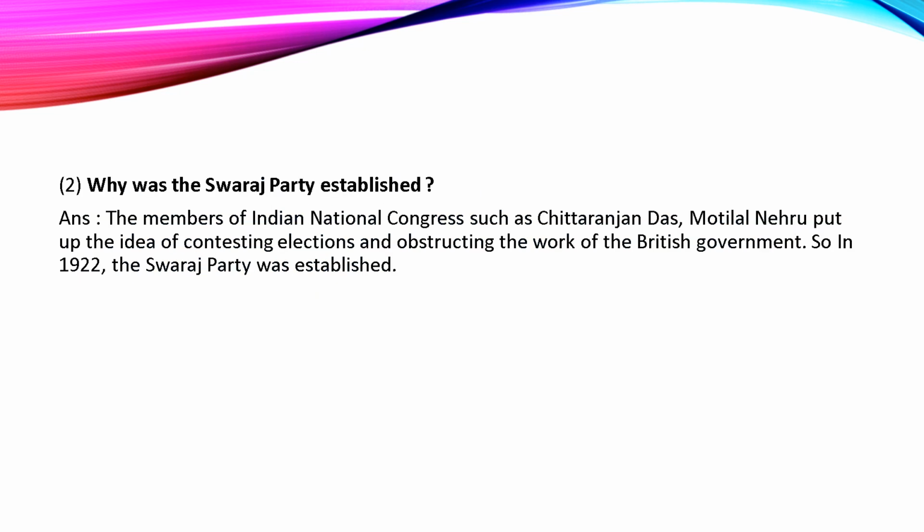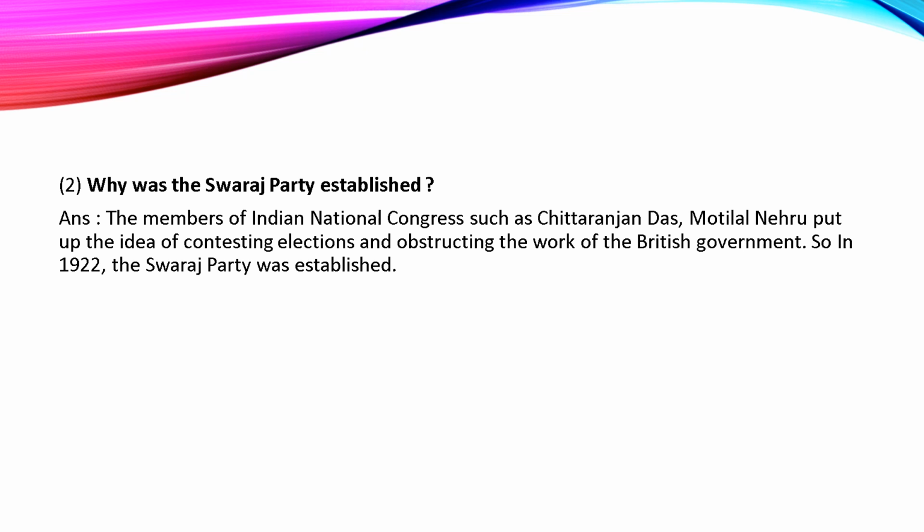Why was the Swarajya Party established? You know that after the suspension of the non-cooperation movement, national leaders wanted to do something. After stopping the non-cooperation movement, they wanted to move on the path of their freedom struggle.